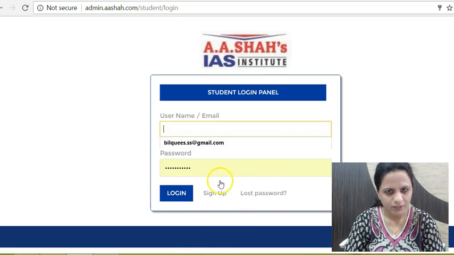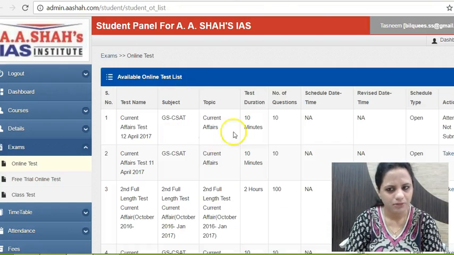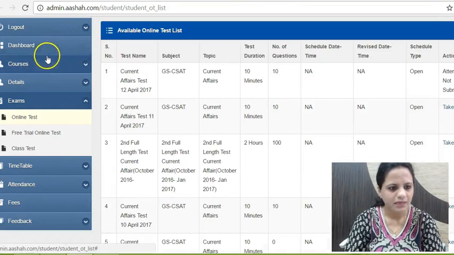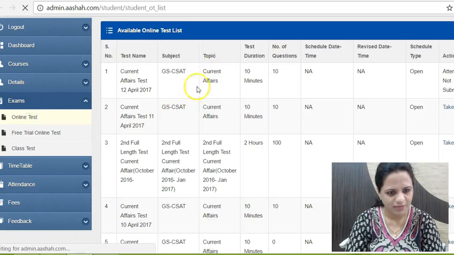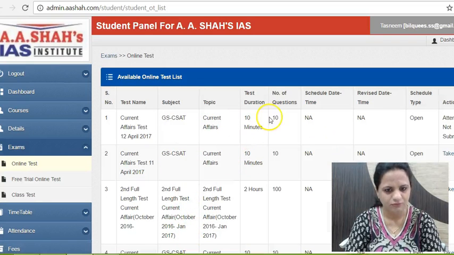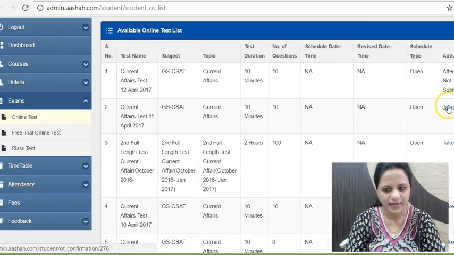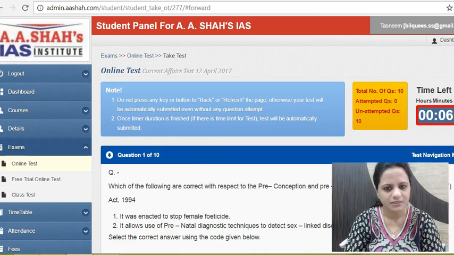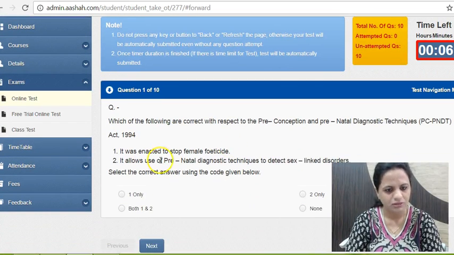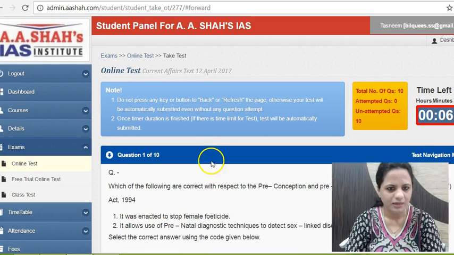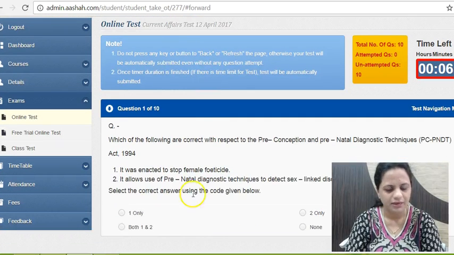Once you have put in your ID and password, you come to this panel, in the exam section. In exams, online test, we have a list of tests online. A test which you want to attempt, you can just take, and once you take the test, this opens up and there are 10 questions as you see here. They are posted here. This is the 12th April current affairs test, which you can attempt here.